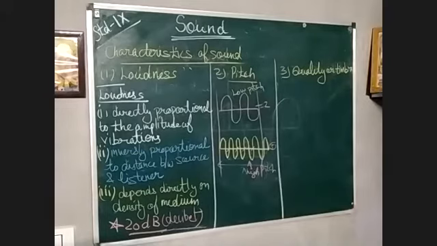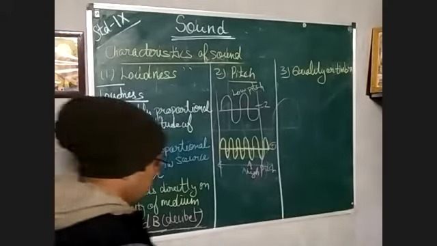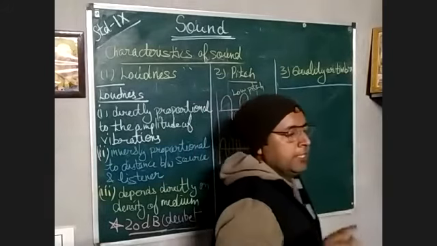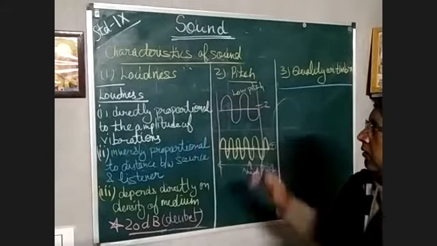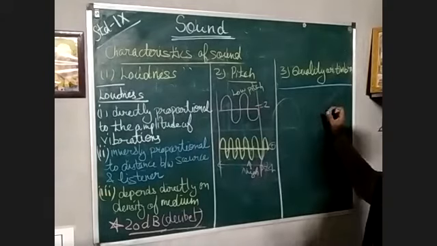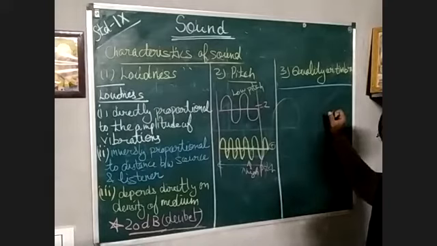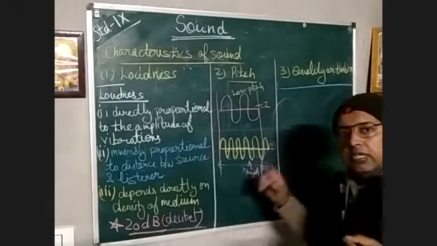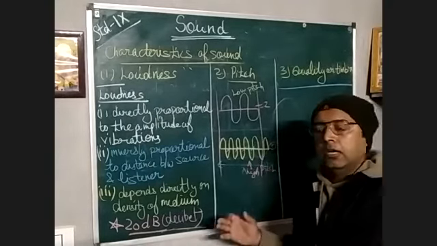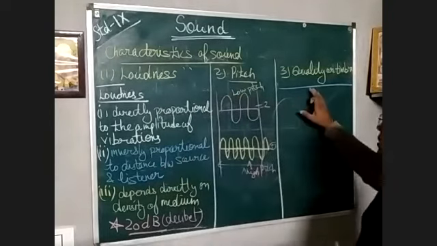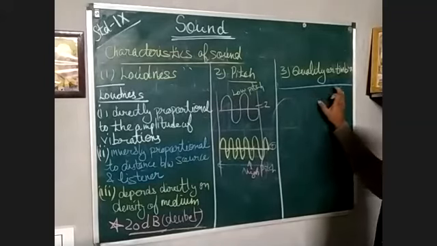Then we have quality or timbre. Quality or timbre is that characteristic of sound which helps us to distinguish between sounds of same pitch and same loudness. In a song, there are so many musical instruments: violin, guitar, tabla. तो उन सबको हम easily identify कर सकते हैं. That characteristic is quality or timbre.